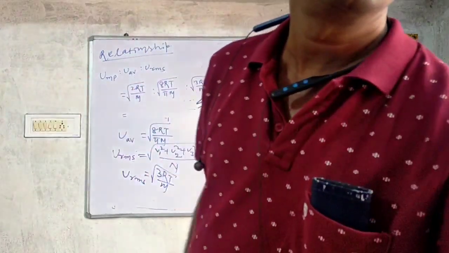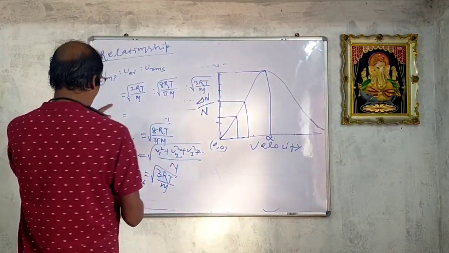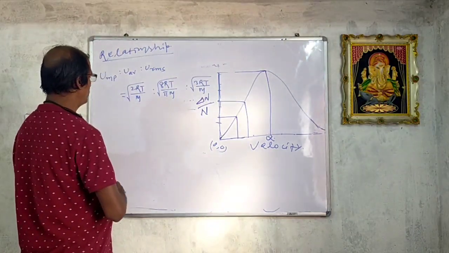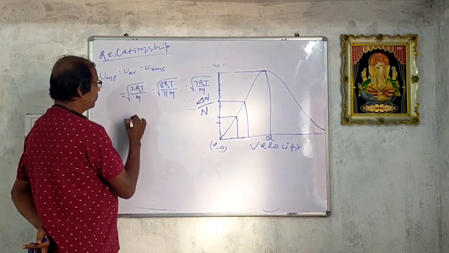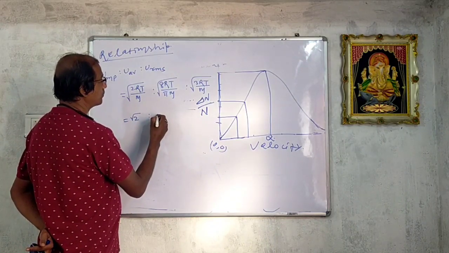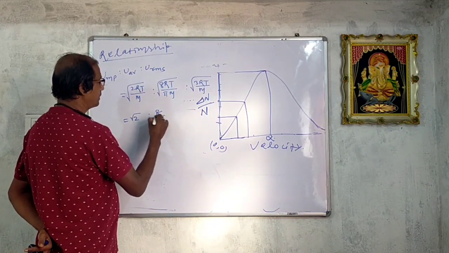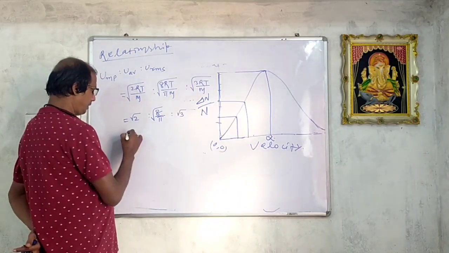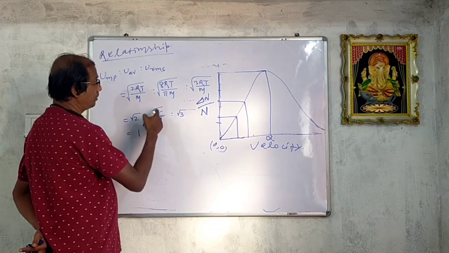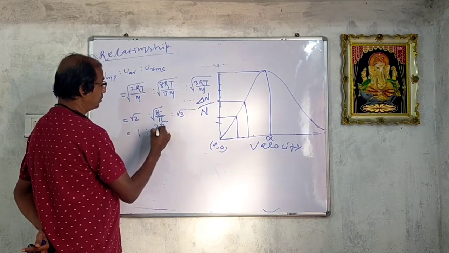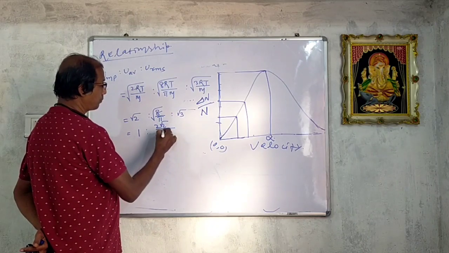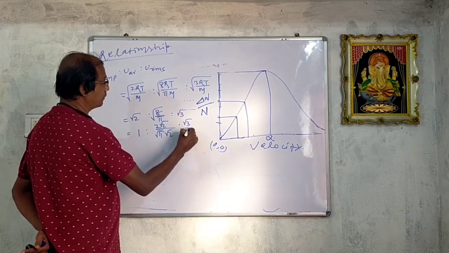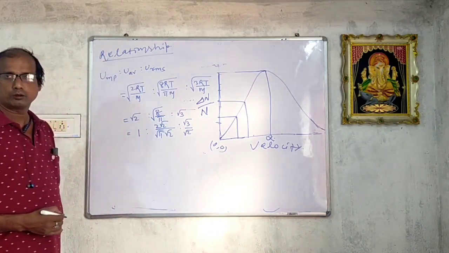So root 2 is to the square root of 8 by pi is to the square root of 3.